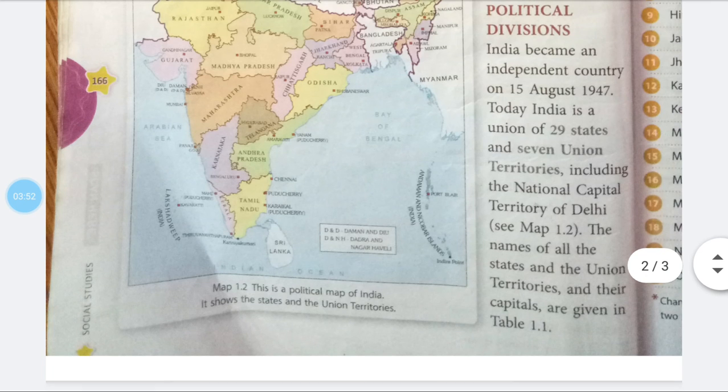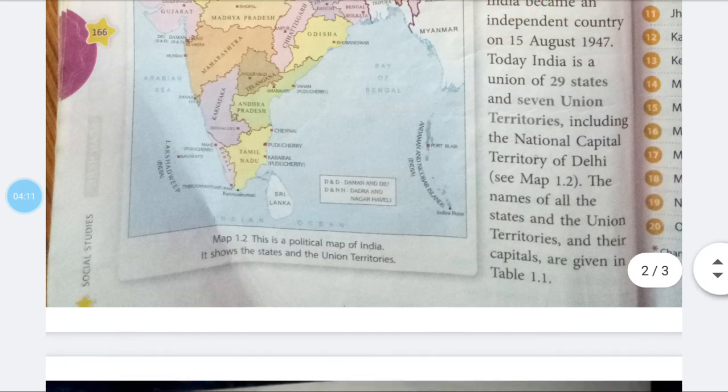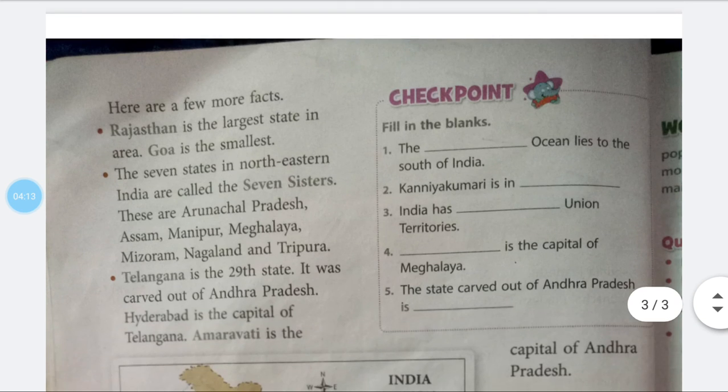Political divisions. India became an independent country on 15th August 1947. Today, India is a union of 29 states and 7 union territories, including the National Capital Territory of Delhi. The names of all the states and union territories are given in Table 1.1.